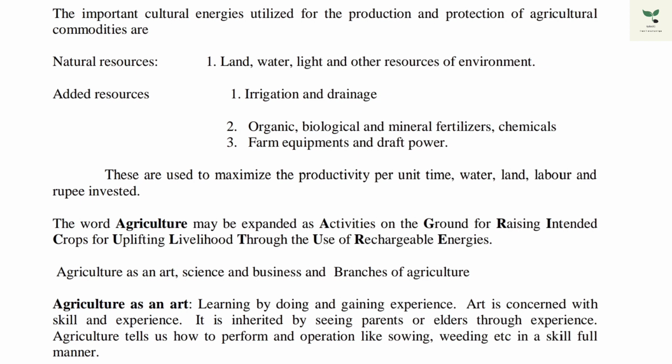To produce this production, we have to use important cultural energies, that is natural resources and added resources. Natural resources are land, water, light and other resources of the environment. Added resources are irrigation and drainage. Irrigation is artificial application of water to land, and drainage is removal of excess water from land. Added resources such as organic, biological and mineral fertilizer, chemical fertilizer are also used, along with farm equipment and draft power. Draft power is power generated by animals. These are used to maximize the productivity per unit time, water, land, labor, etc.